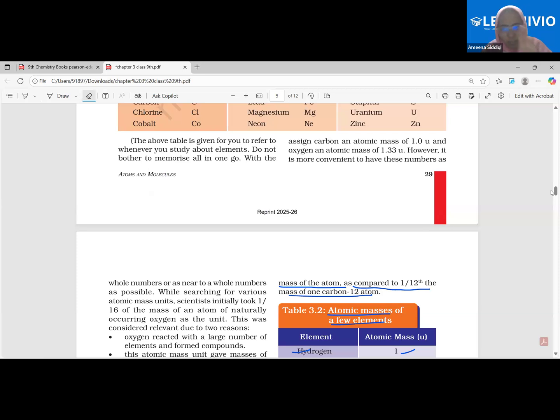Yes, and I have given a smaller quantity to that, right? And I call that U. Yes, ma'am. Can I say the mass of an oxygen atom is 16 U, beta? Yes, ma'am. The mass of a hydrogen atom is 1 U. The mass of a carbon atom is 12 U. The mass of a nitrogen atom is 14 U.